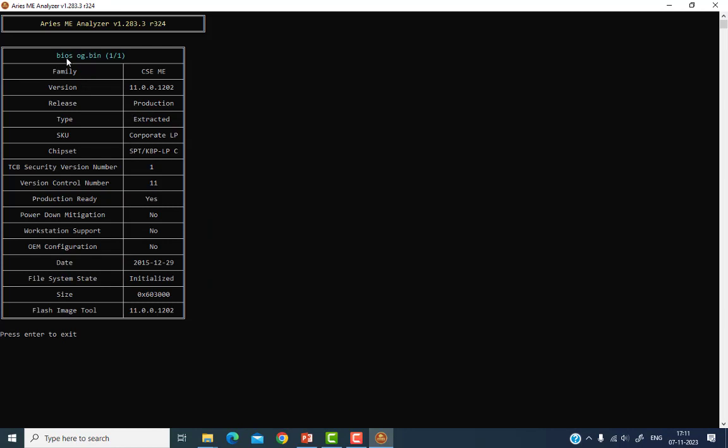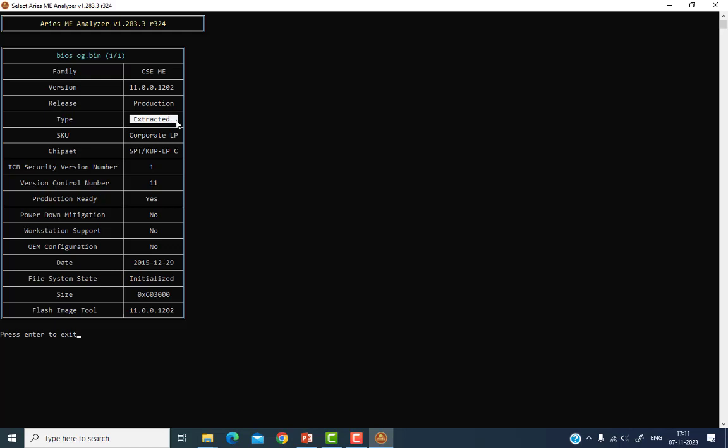Here, this is my BIOS, the version is 11.0.0.1202. These numbers are called the major, minor, hotfix and build. It's like when we connect devices through the network, we know the IP addresses are there. This is something like that. So these are the versions of the ME region. My particular BIOS region version is 11.0.0.1202, and this type is extracted.